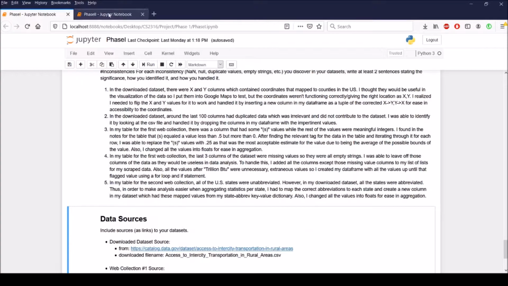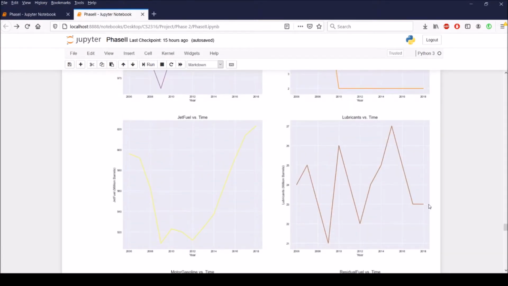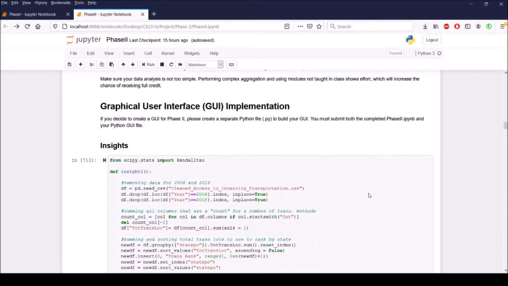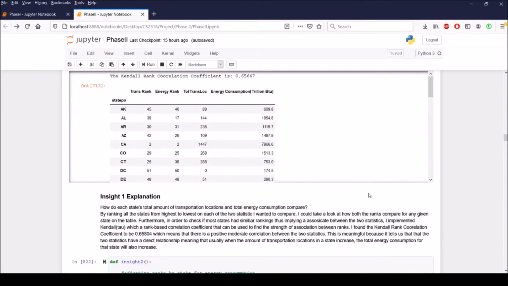So now we can go to the data analysis portion of this project. For my first insight, I wanted to ask the question, how do each state's total amount of transportation locations and energy consumptions compare?